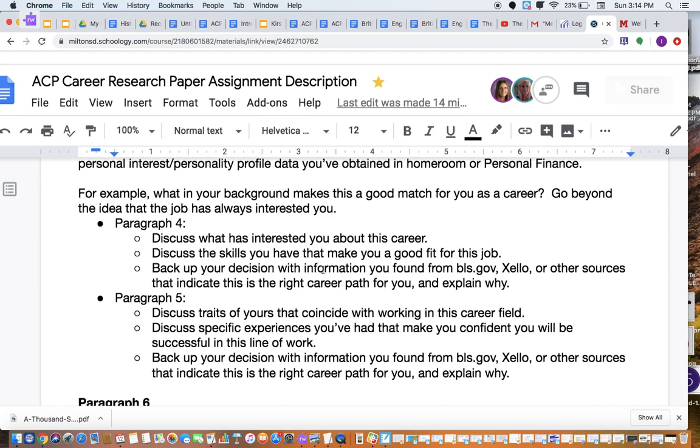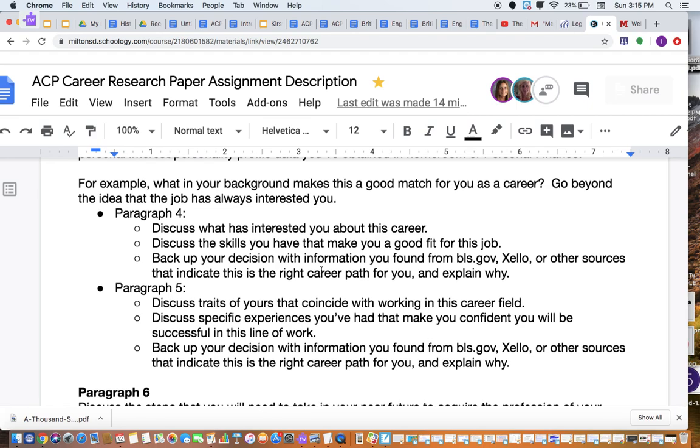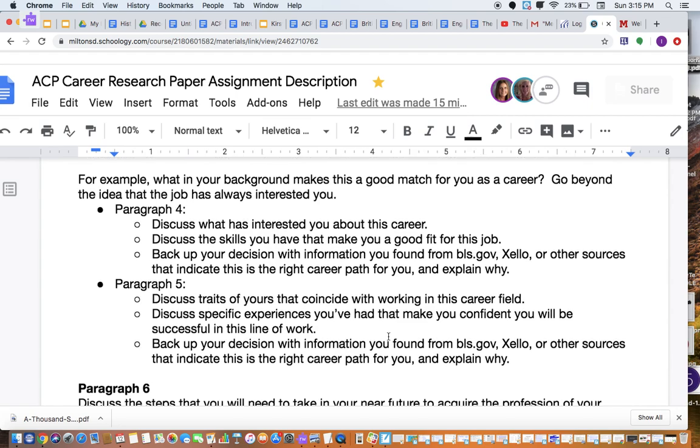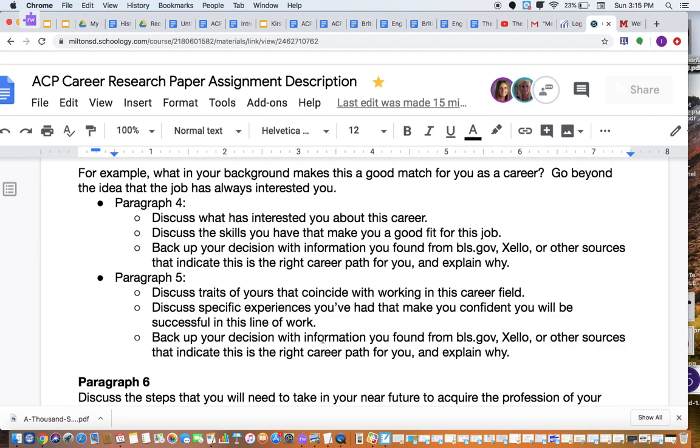Again, you'll use your research from Zello or BLS to explain why. And then in paragraph 5, discuss your traits that coincide with the work that you would be doing with this profession. Discuss specific experiences that you've had that make you feel confident that this is a place that you'll be successful. And then again, you'll back up your decision with information from the research.